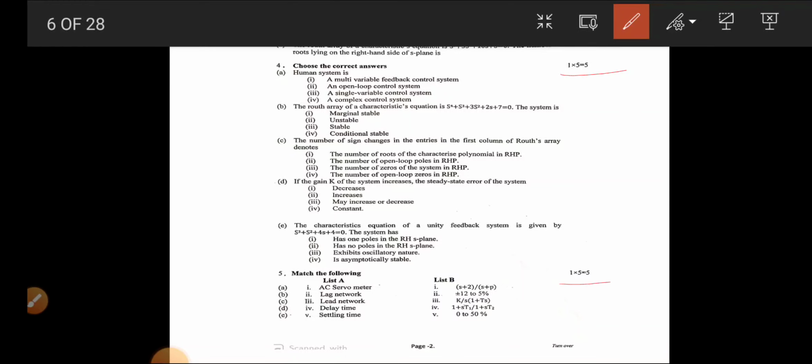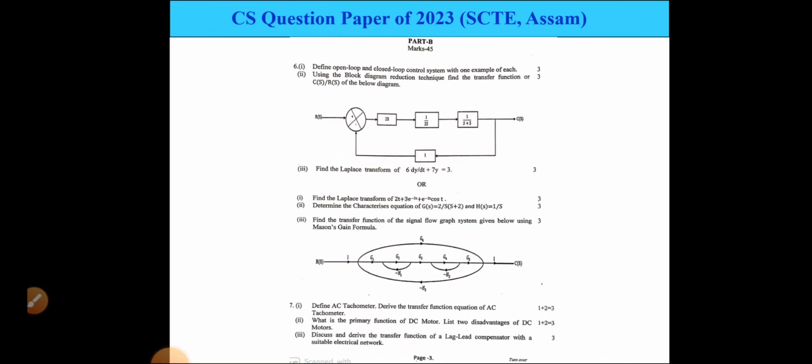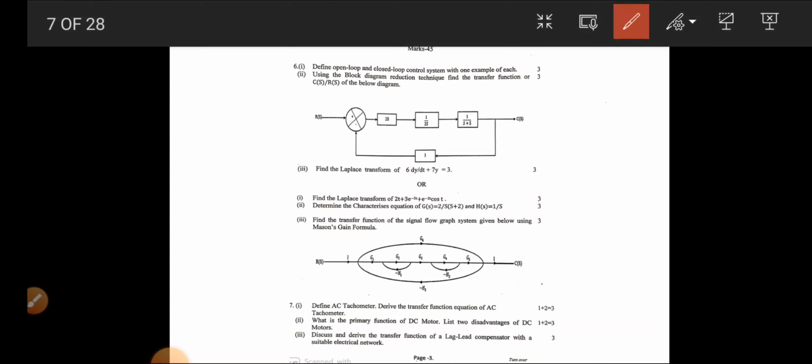Match the following, question number 5, here also 5 questions 5 marks. All the questions will be described in our later slides one by one. In part B there are 45 marks.